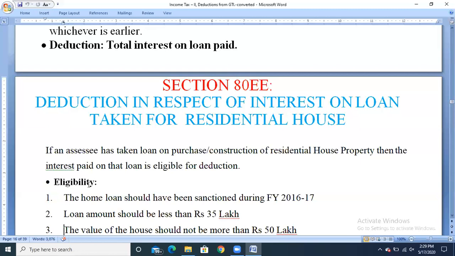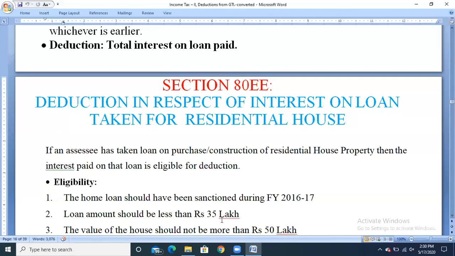Eligibility: there are certain conditions that have to be satisfied by the assessee if he wants to claim the deduction under section 80EE. The loan should be sanctioned during the financial year 2016-17, and the loan amount should be less than rupees 35 lakh. Which means if you are taking a loan for the purchase or construction of residential house property, that loan amount should be less than 35 lakh, then only you are eligible to claim the deduction under section 80EE.